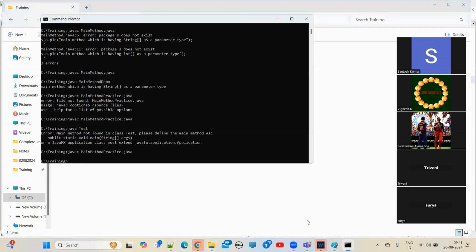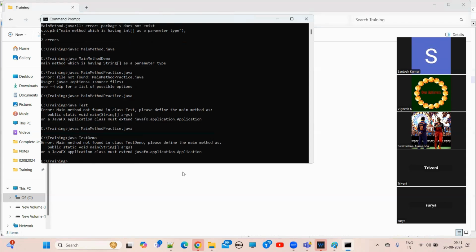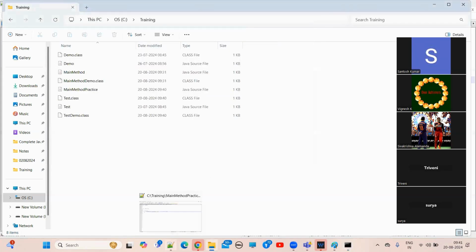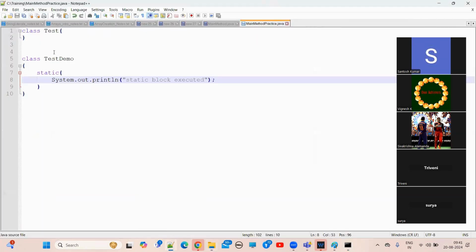Now, Java execution. Which one do I need to execute? The second class file, test demo. What is it saying? Main method not found in class test demo. Please define the main method as public static void main. If you execute the same class using Java 1.6, what output will you receive?